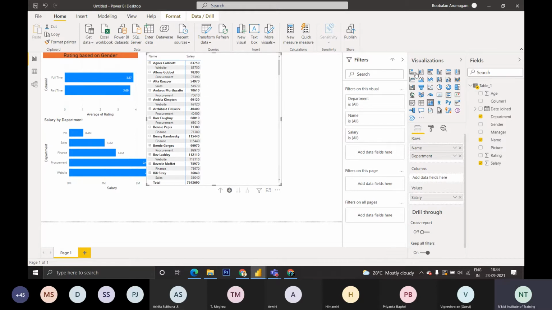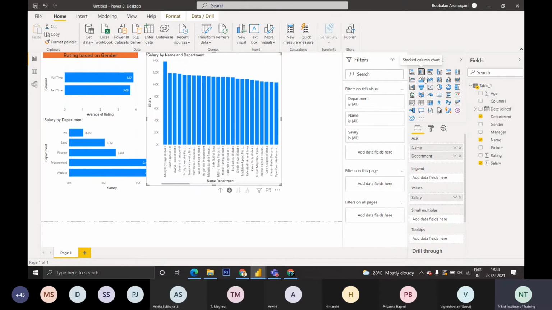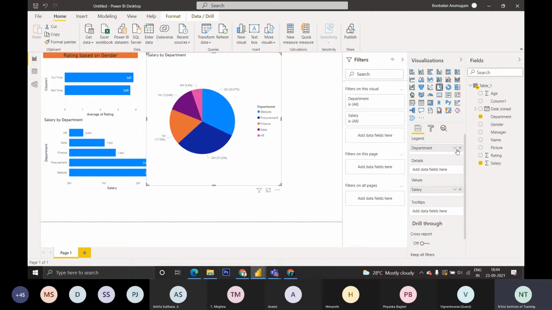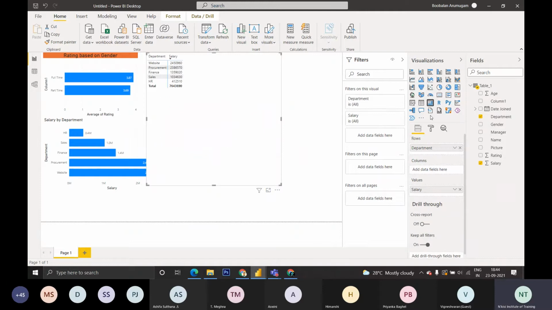If you want to represent it in any other format, it will also show that format. I am removing the department from the axis. Like this, it will show their salary, the same data represented in this format. You can change to any format, right? These are some simple charts. Then if you want to showcase something like